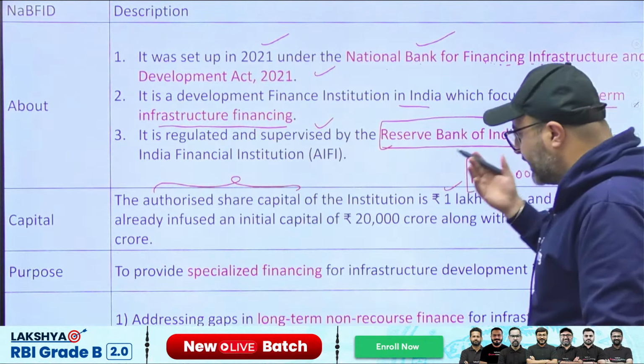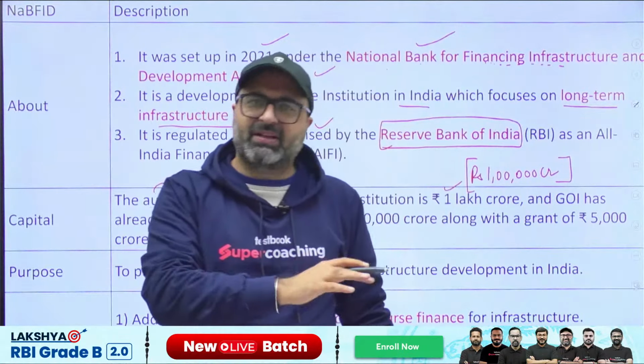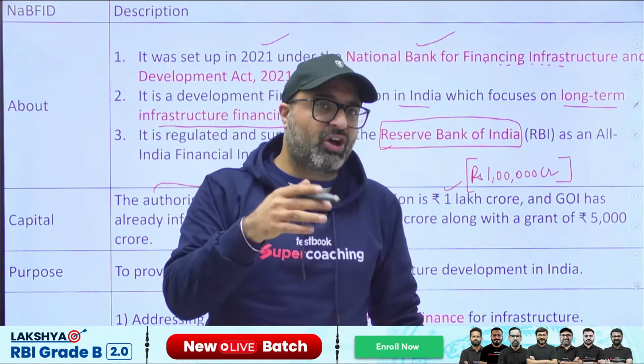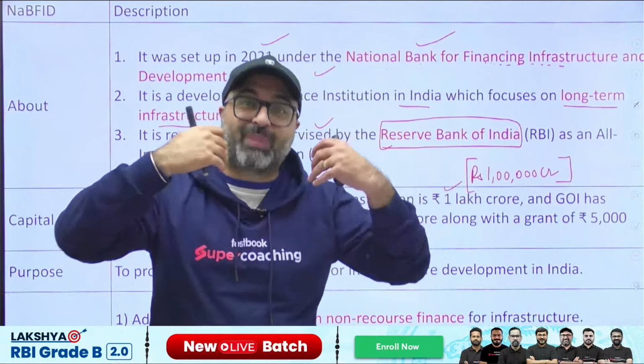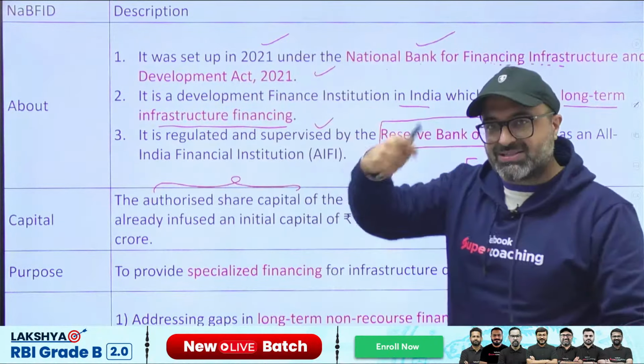Over the period of time, when the company expands, this authorized capital can be revised and increased, as we have witnessed in case of NABARD. When NABARD was set up, it was set up with an authorized capital of 5,000 crore, but later on its authorized capital was expanded to 30,000 crore rupees. So that is authorized capital.